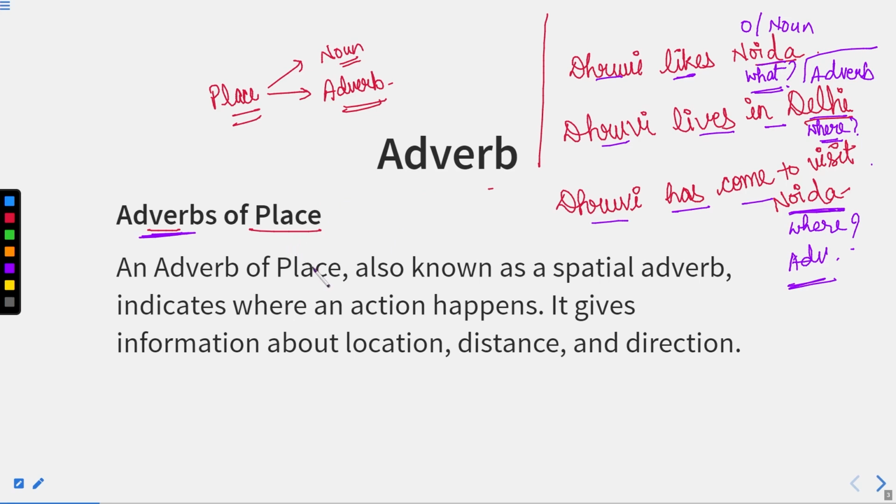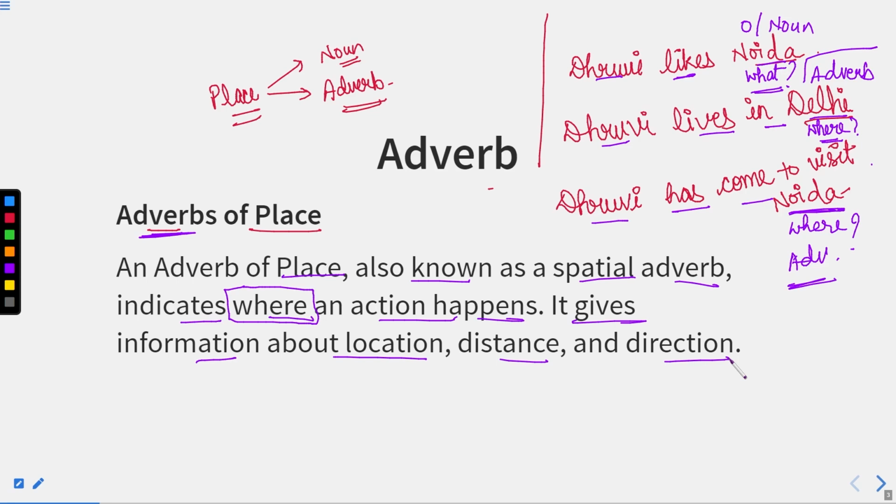An adverb of place, also known as a spatial adverb, indicates where an action happens. So this word where is a keyword over here, because any word which replies to the question where is just an adverb of place. That's it. It gives us information about location, distance, and direction.